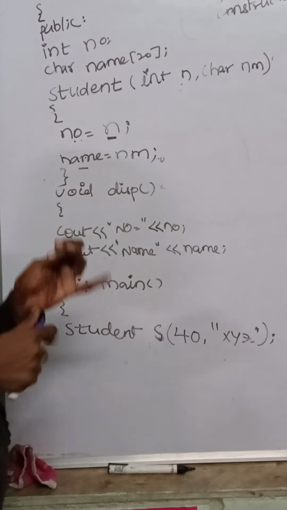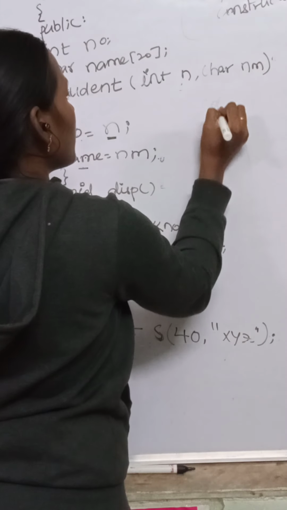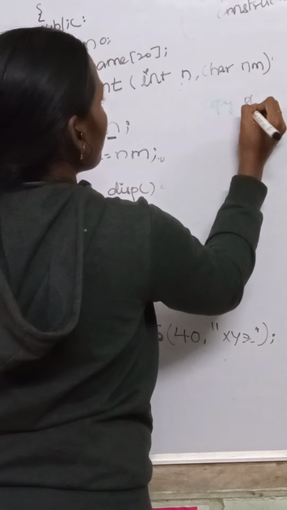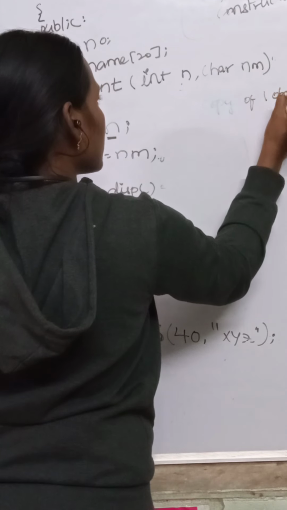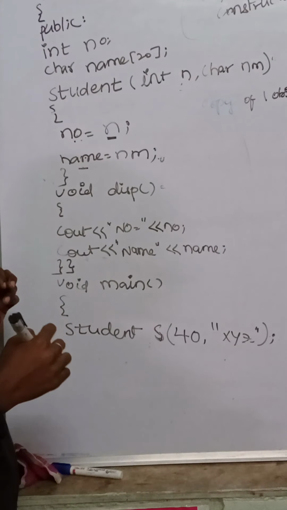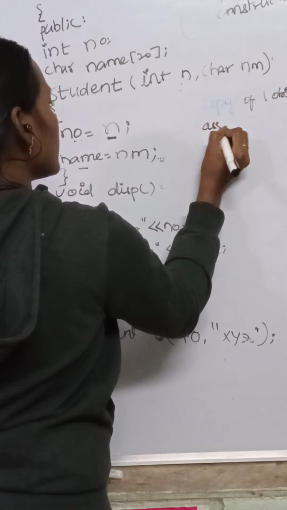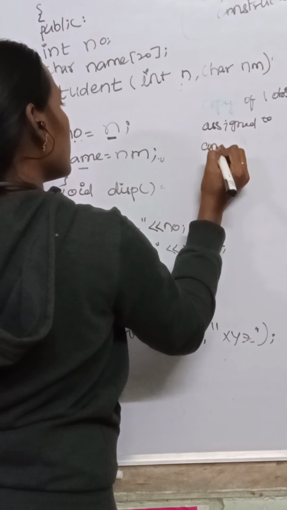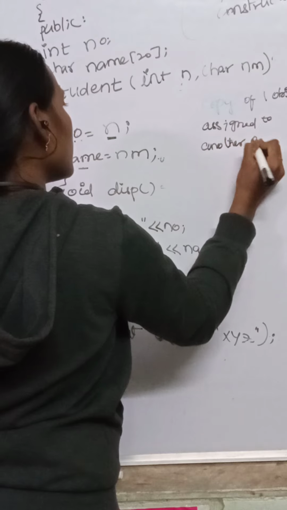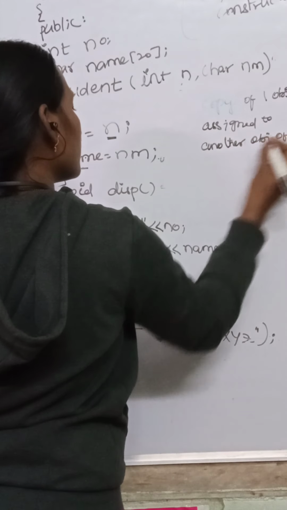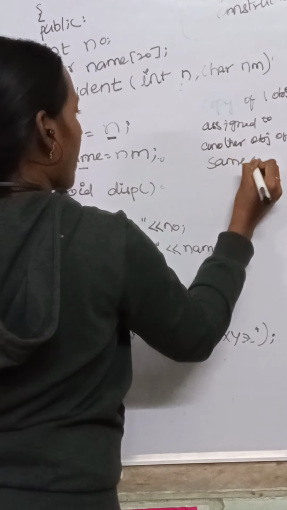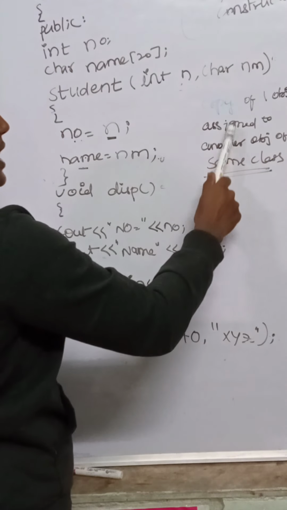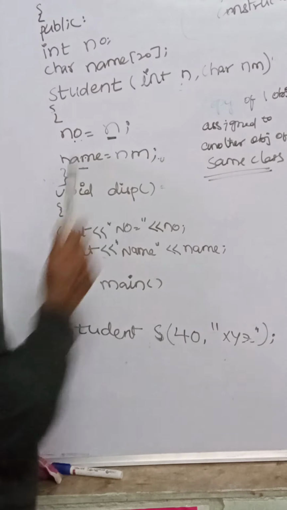Copy constructor is nothing but a copy of one object assigned to another object of the same class. So don't forget, the same class. Copy of one object assigned to another object of the same class.